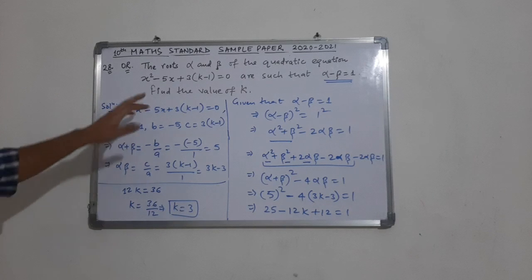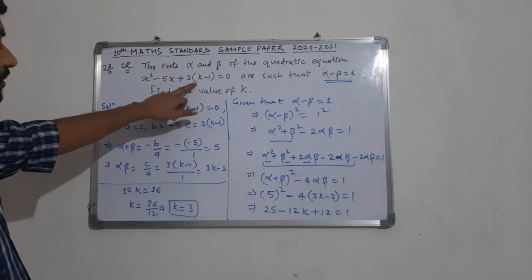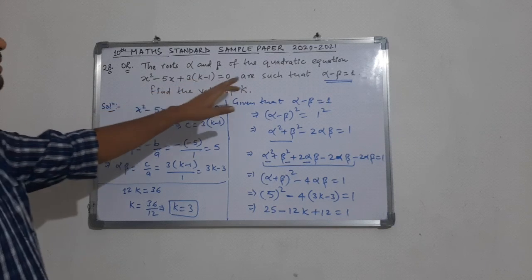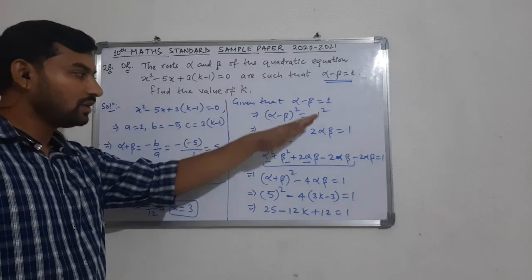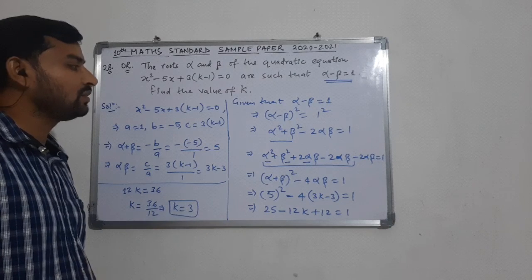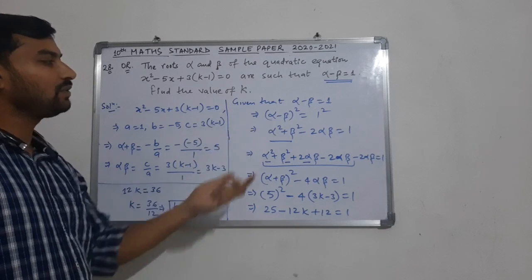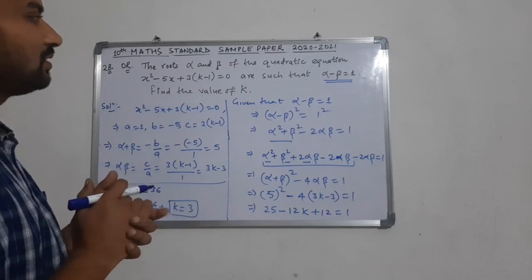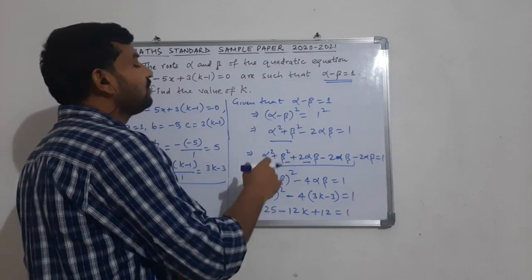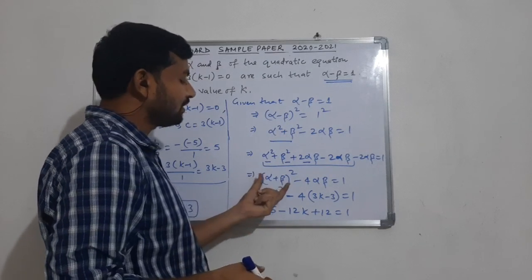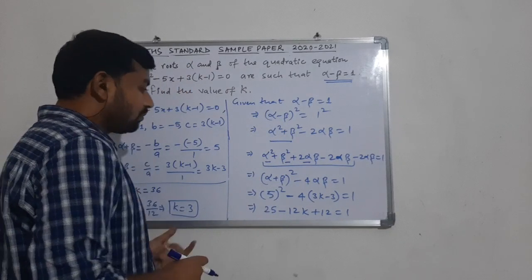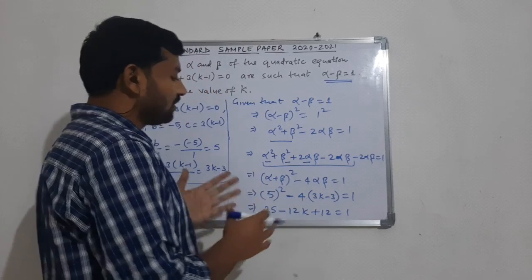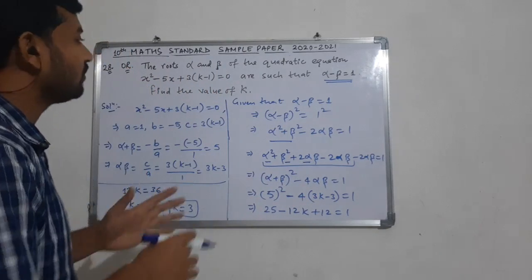So if we substitute the value of k is equals to 3, then alpha minus beta will be 1 as given in the question. So here we have a very simple concept. We have to convert the given value into a perfect square so that we get the sum of zeros and the product of zeros only, so that we can find out the value of the unknown in this question.